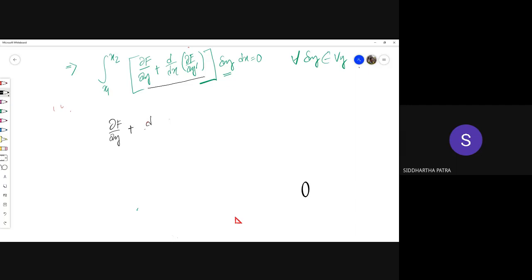And this quantity within brackets is actually a function of x. And that function of x is 0 anywhere between x1 to x2. And this actually gives you a differential equation.